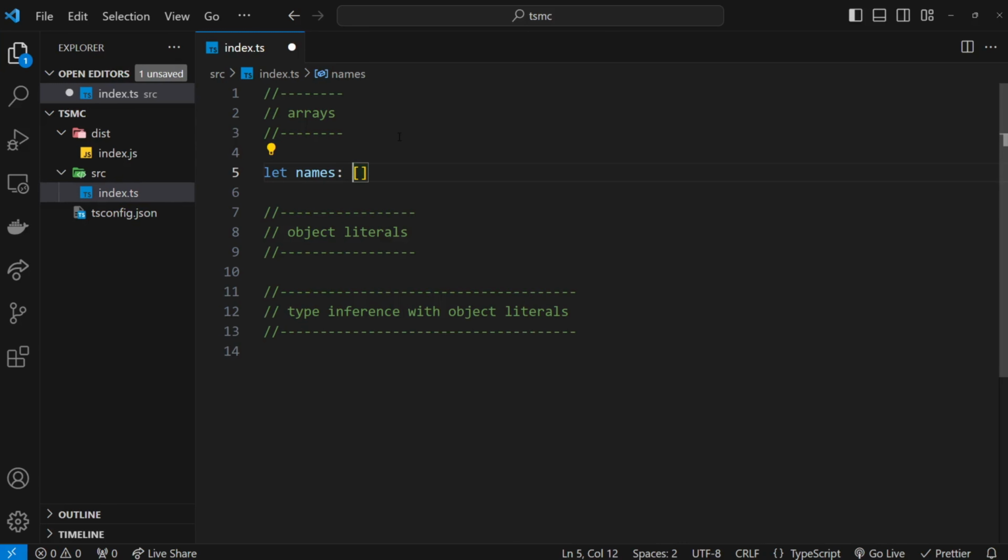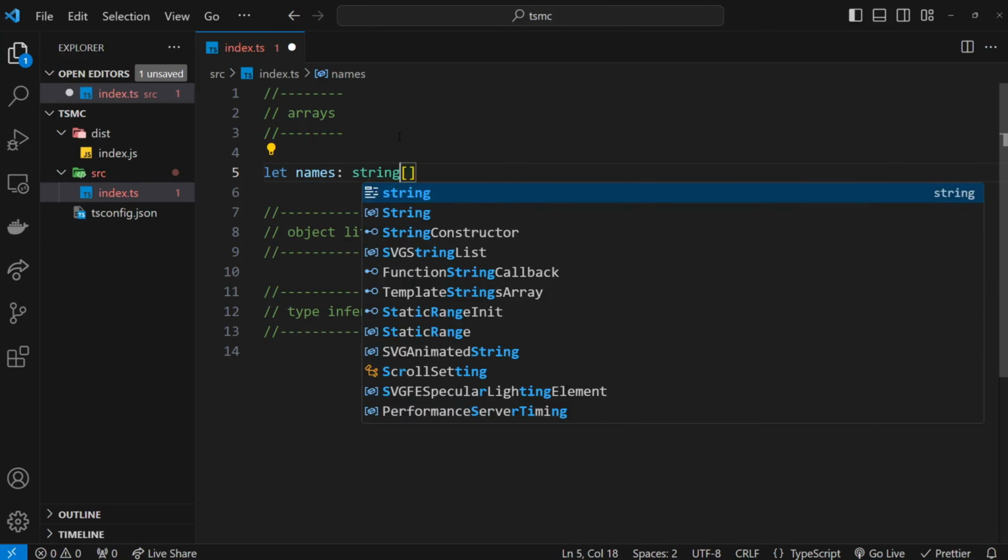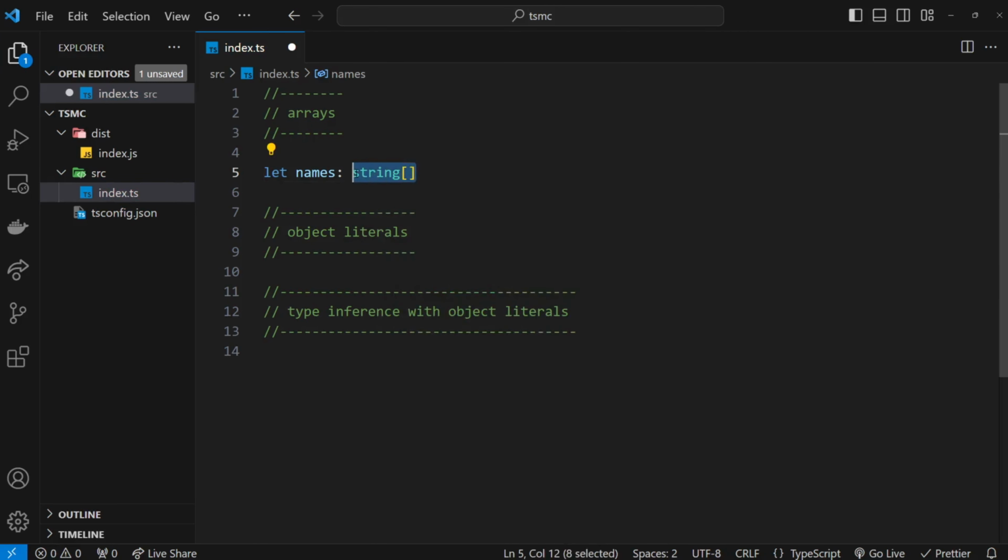So for example, that could be strings, it could be numbers, booleans, etc. So if I want to have an array of strings, I would type that by saying string and then square brackets, meaning a string array. And now this can only ever be an array with string values inside it. We can't put numbers inside it or booleans or anything like that, just strings. But that's okay because normally when we have an array of something, it is an array of data, which are all kind of like the same type.